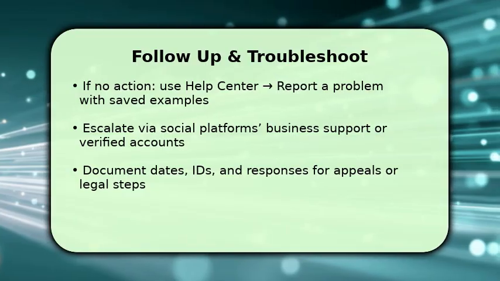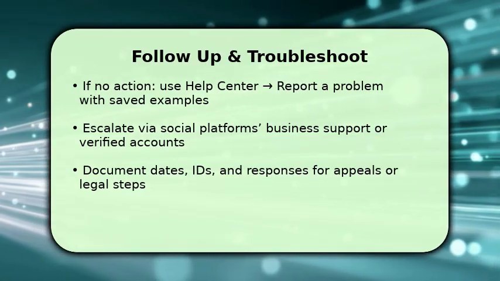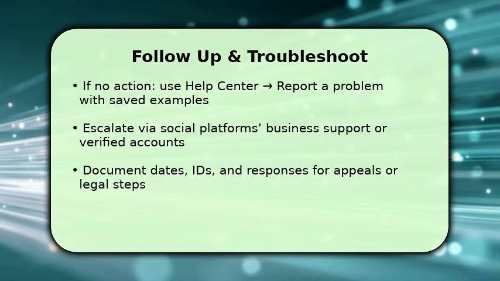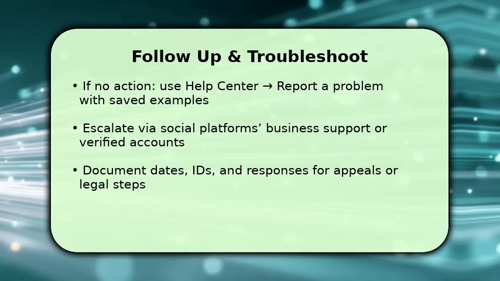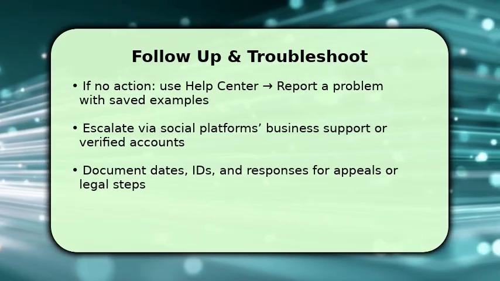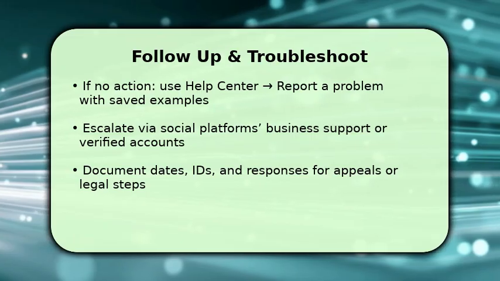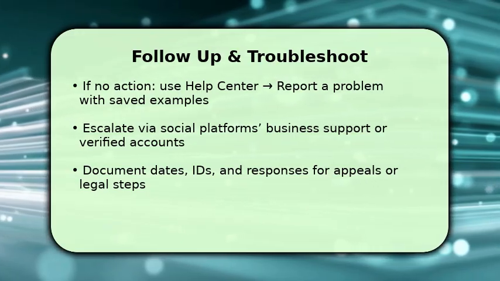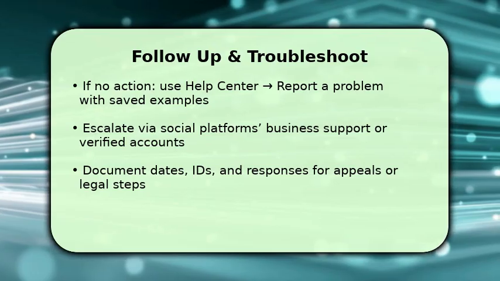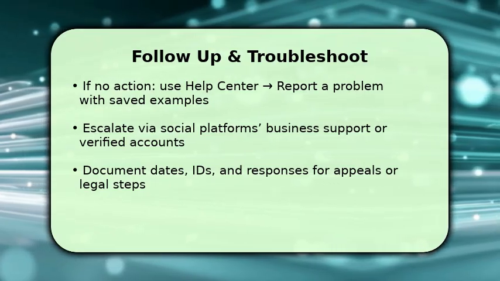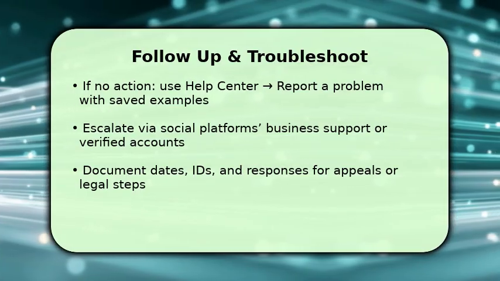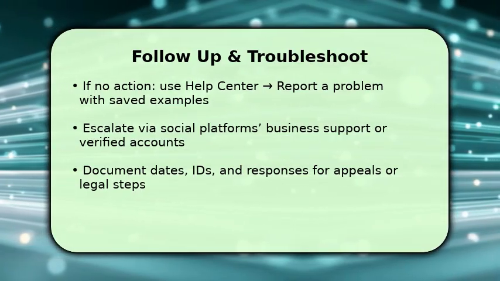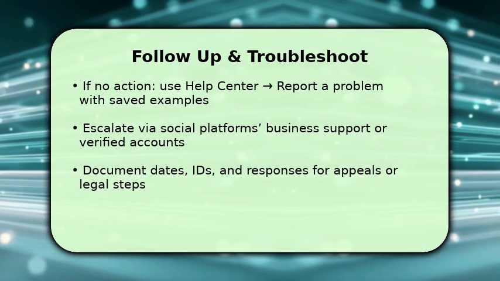Check the report status. If nothing changes within 48-72 hours, submit a detailed report, a problem with your saved examples and timestamps so reviewers see the pattern. If that fails, contact business or verified support channels and document every interaction. One troubleshooting tip: if your reports are ignored, gather evidence, send a concise appeal, and consider platform-specific escalation paths. This persistence often triggers manual review.